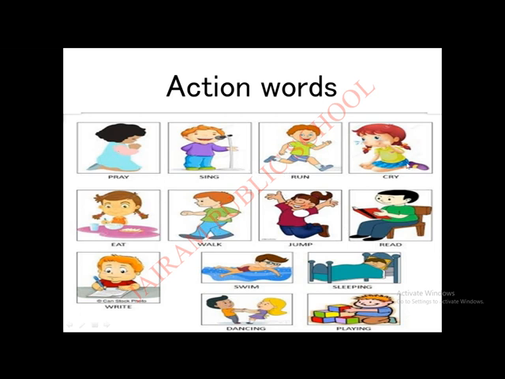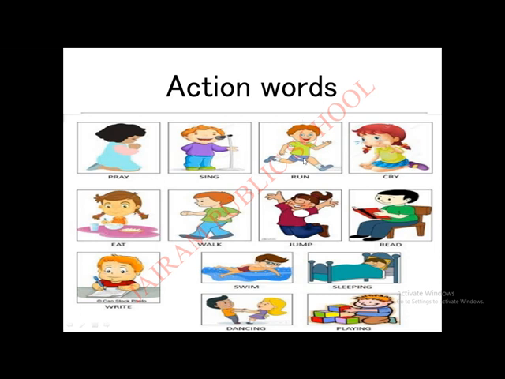In this picture, we can see many images. We will see and know about action words one by one. A girl is praying. Here, pray is an action word. A boy is standing in front of the mic and singing. Here, sing is an action word.